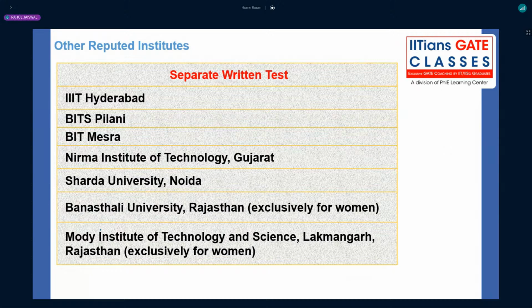No need to worry. So BITS Pilani, BIT Mesra, Nirma Institute, right? Sardar University we have, and again we have the Modi Institute of Technology and Science.